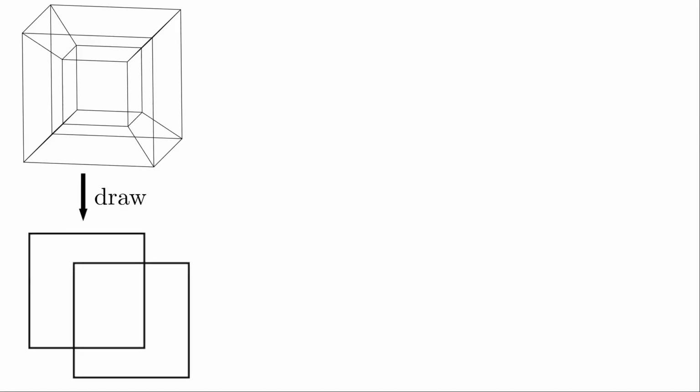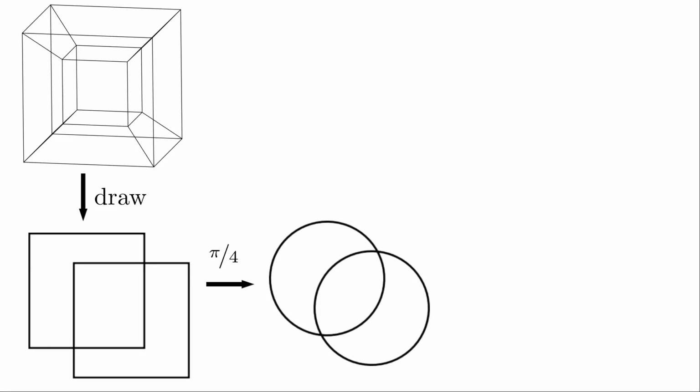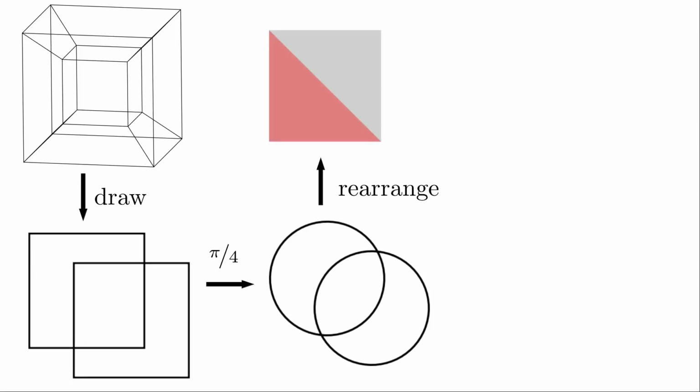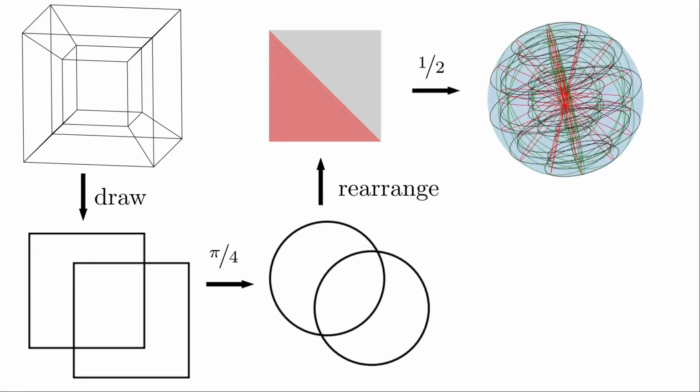So the journey we took is that we drew a point in the hypercube, interpreted this as drawing in two squares, checked if each of these points was in their respective unit circle, which happens with probability pi over 4 each. We then reinterpreted this sum of two squares as uniform variables, and finally, if these two uniforms add up to less than 1, then that means that our original point was inside the hypersphere all along.